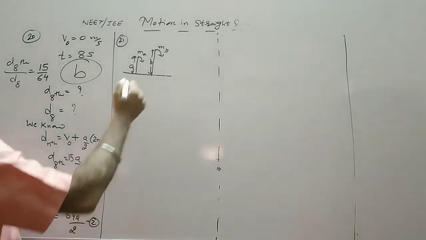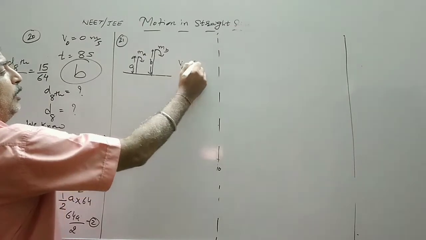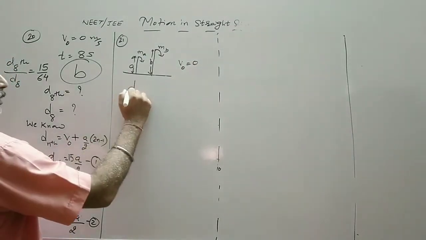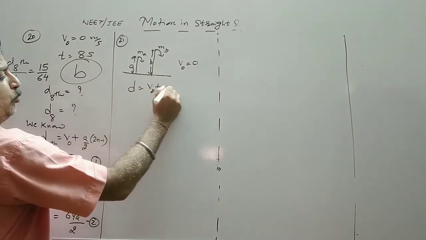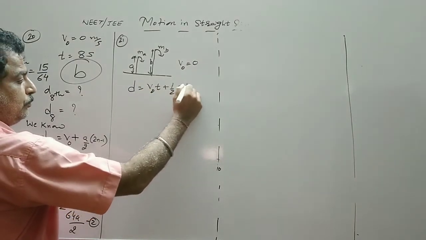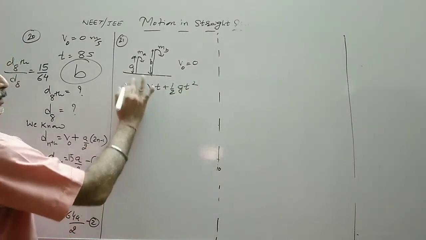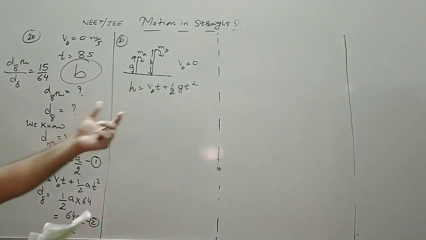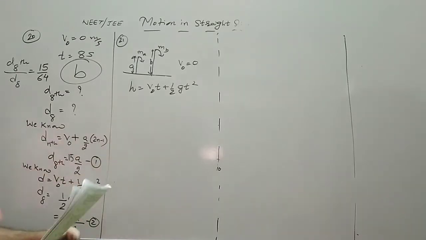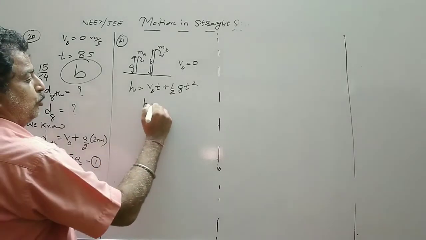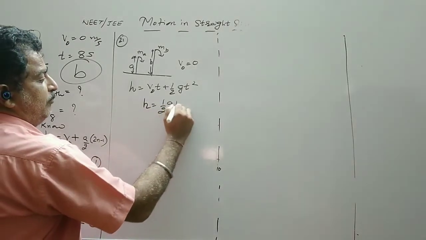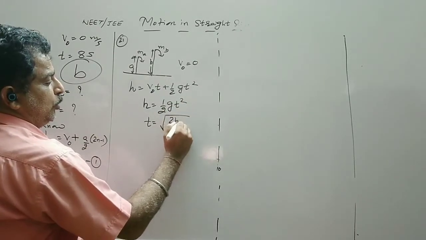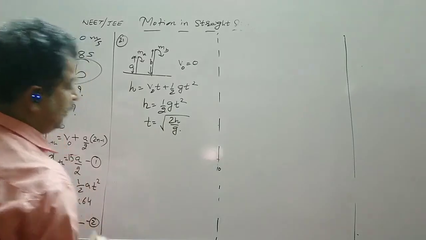So both the bodies are being dropped, so initial velocity is 0. If we apply this equation, we have to find out the relation. So initial velocity is 0, so h can be written as half g t square. Therefore t is equal to under root 2h upon g.